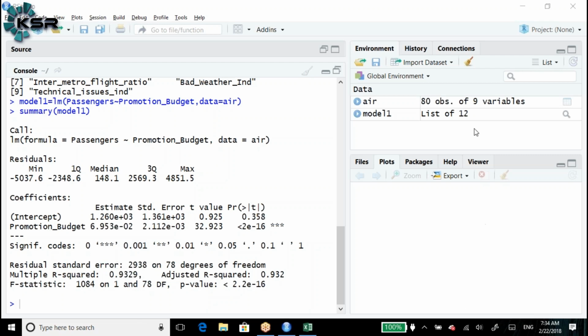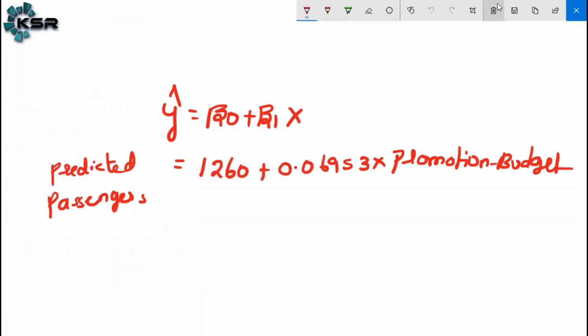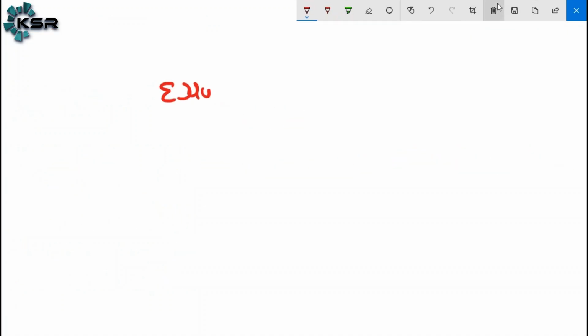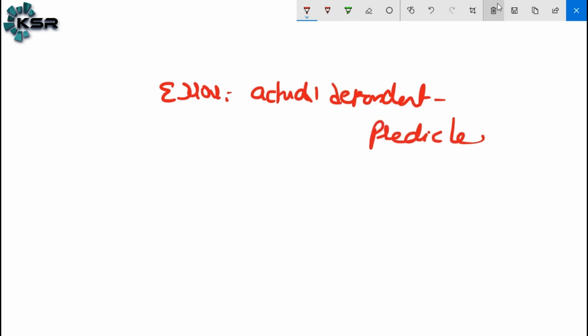And for the error variable, we create one more new variable called error. Error is equal to actual dependent variable minus predicted variable.